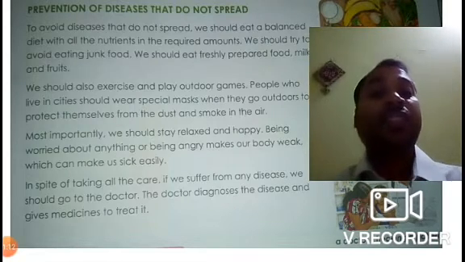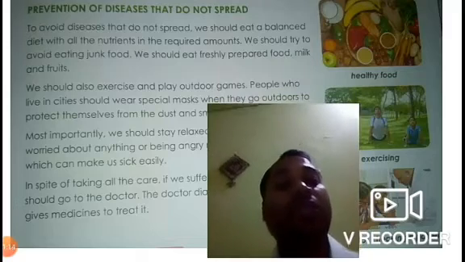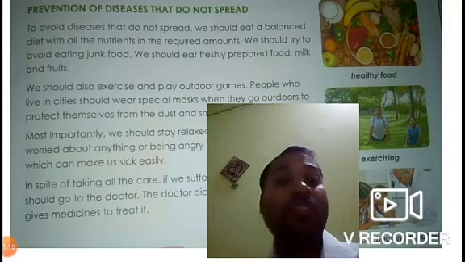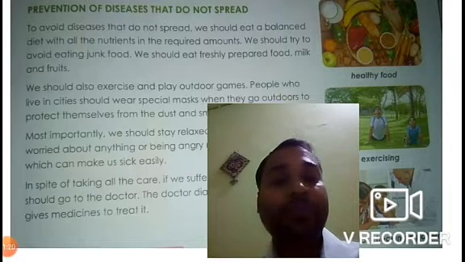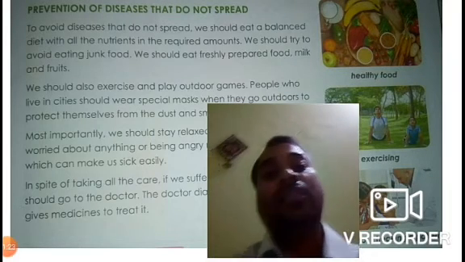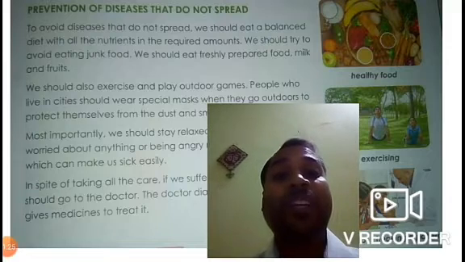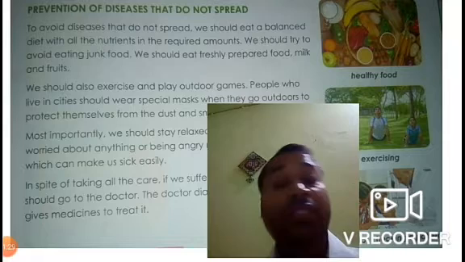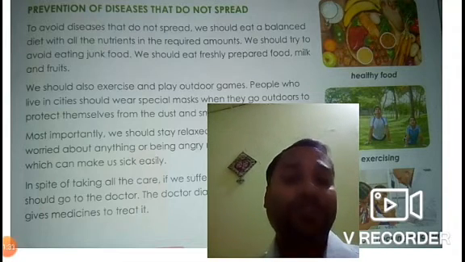We have already discussed how certain diseases are caused due to deficiency of nutrients in our body. So to avoid diseases that do not spread, we should eat a balanced diet with all the nutrients in the required amounts. We have already discussed the importance of a balanced diet.